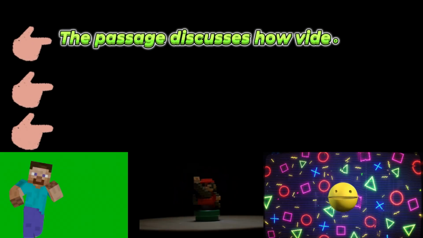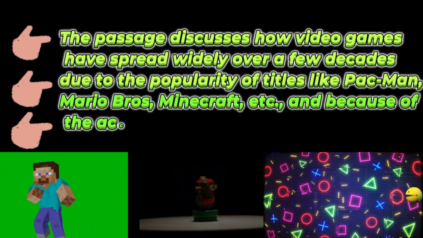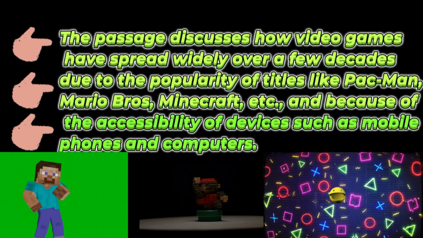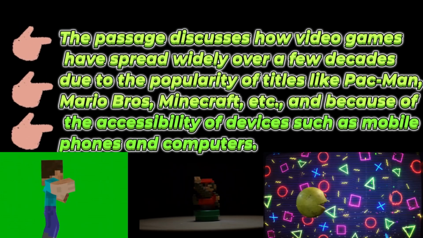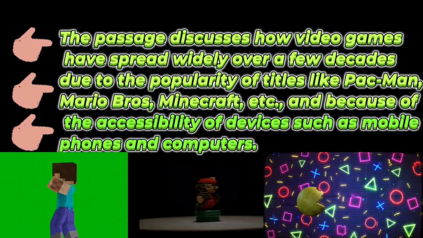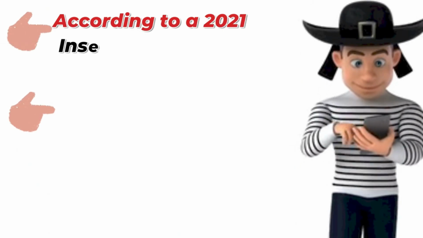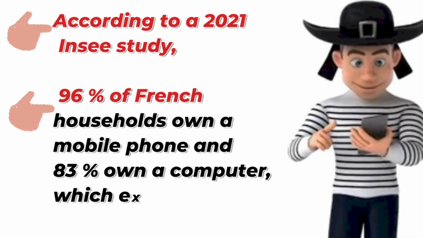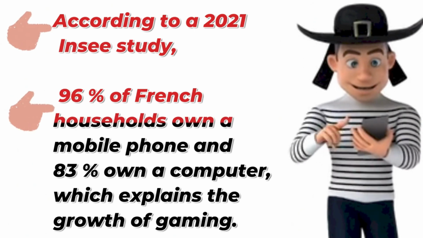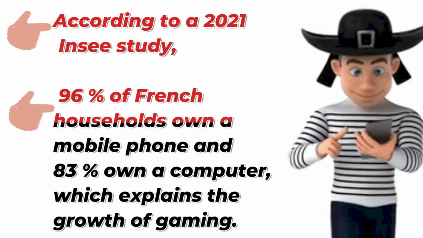The passage discusses how video games have spread widely over a few decades due to the popularity of titles like Pac-Man, Mario Bros, Minecraft, etc. and because of the accessibility of devices such as mobile phones and computers. According to a 2021 INSEE study, 96% of French households own a mobile phone and 83% own a computer, which explains the growth of gaming.